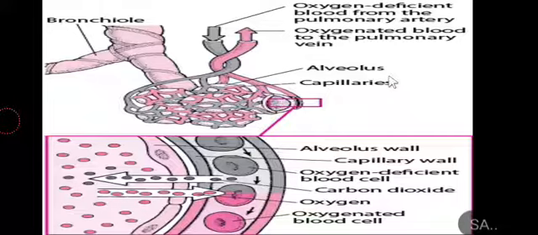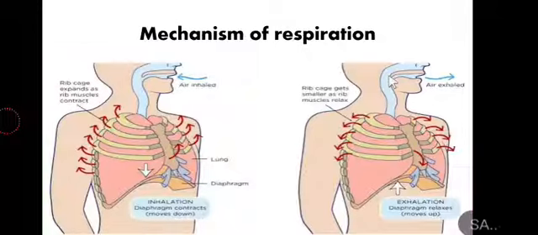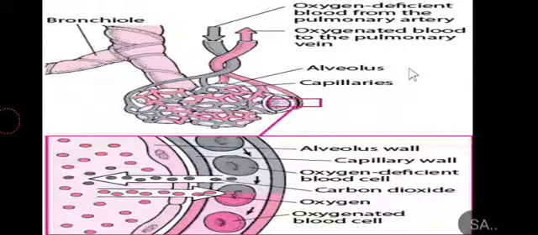This was the mechanism of respiration, in which you saw that the first step is breathing, in which inspiration and expiration happen. During inspiration, oxygen gas is taken in along with the air, while during expiration, carbon dioxide gas is given out with the air into the surrounding. Then the gaseous exchange takes place at the respiratory surface, that is the alveolus, and then cellular respiration happens once the oxygen rich blood reaches the particular type of cell.